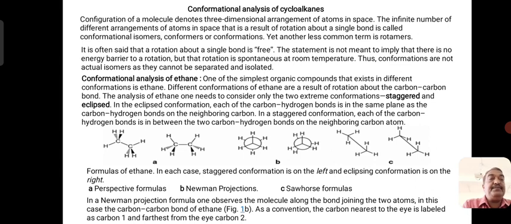And the Newman projection formula and Sawhorse formula are the other ways of representing the ethane molecule. When you see the ethane molecule in the Newman projection formula, now you can see on the screen there is a circle which contains the three hydrogens.